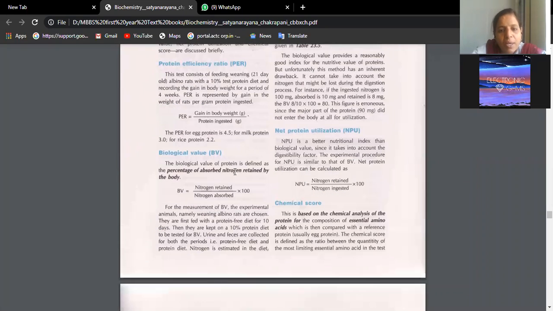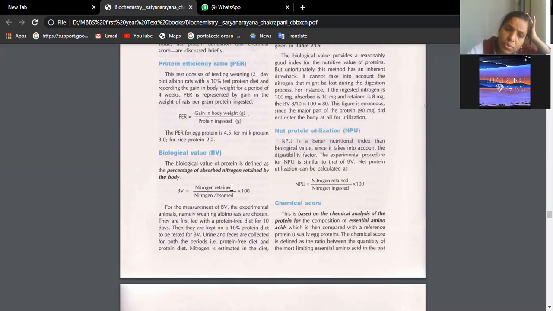Then biological value of protein is defined as the percentage of absorbed nitrogen retained by the body. Okay, that means whatever is retained, in the sense the amount of nitrogen which is being utilized for body building, for the formation of bones, for the formation of muscles, for the formation of hair, and different types of muscles we have in our body, isn't it?